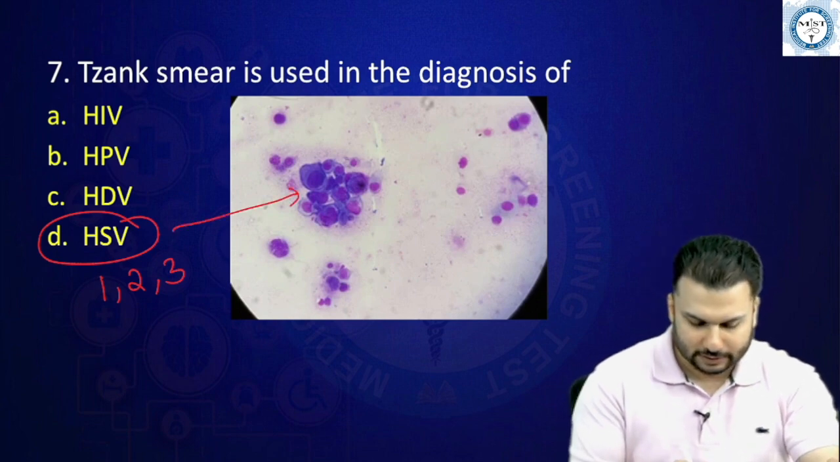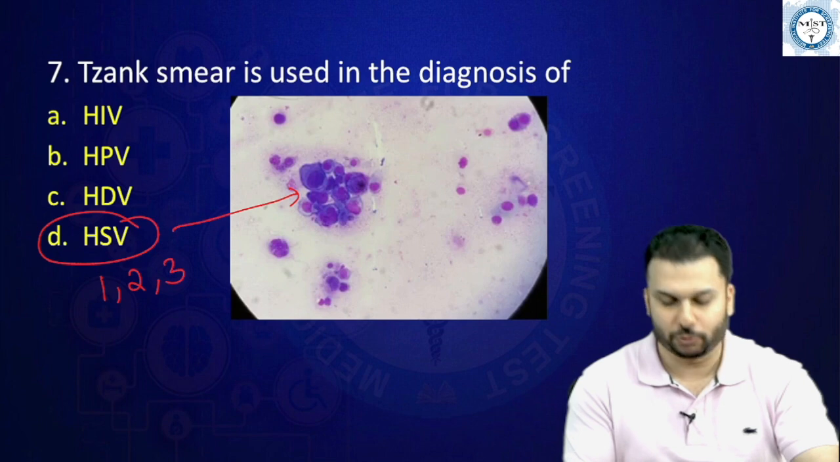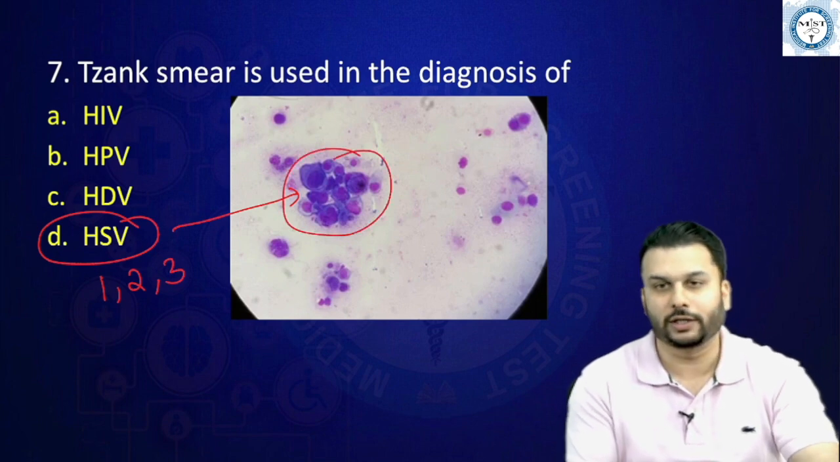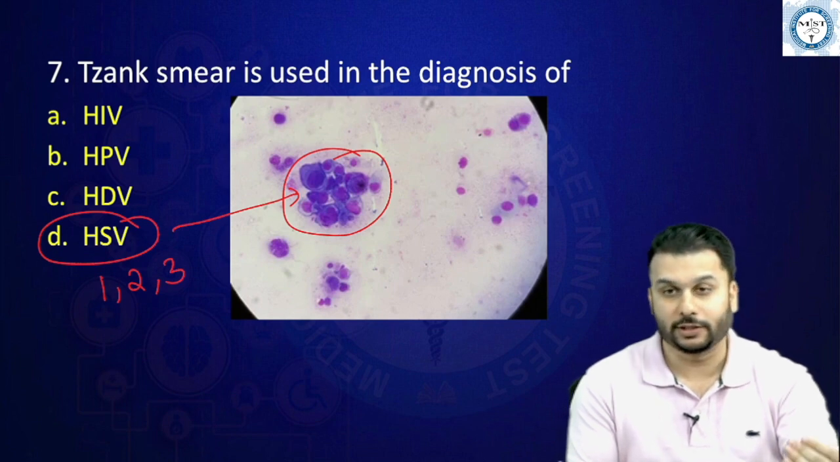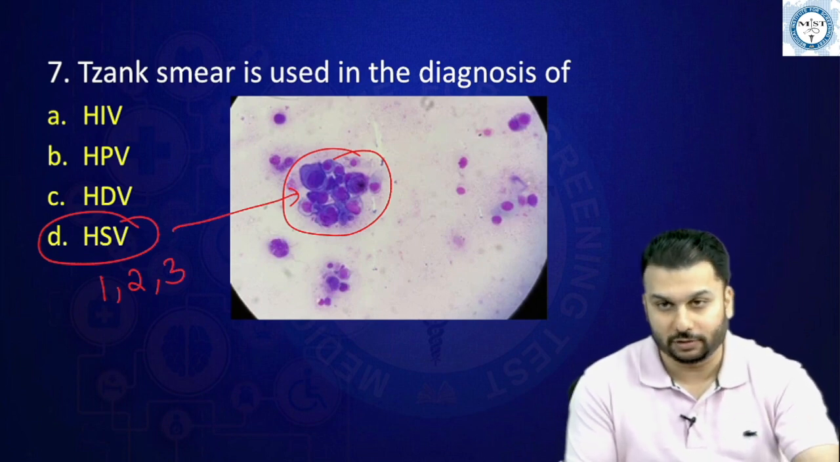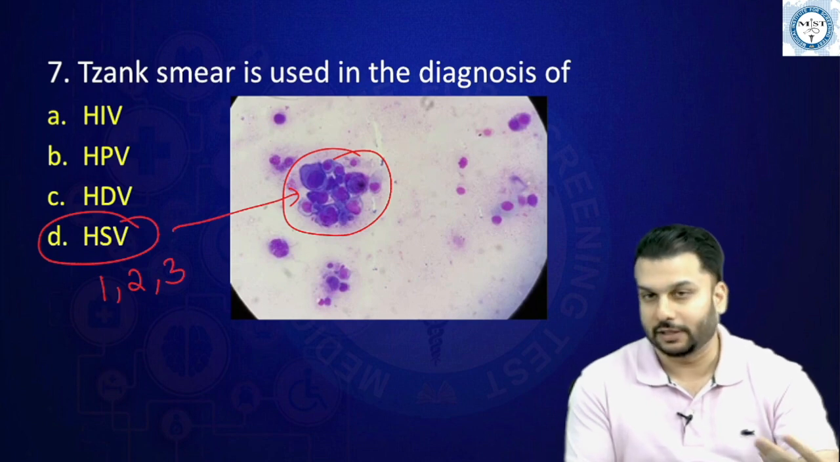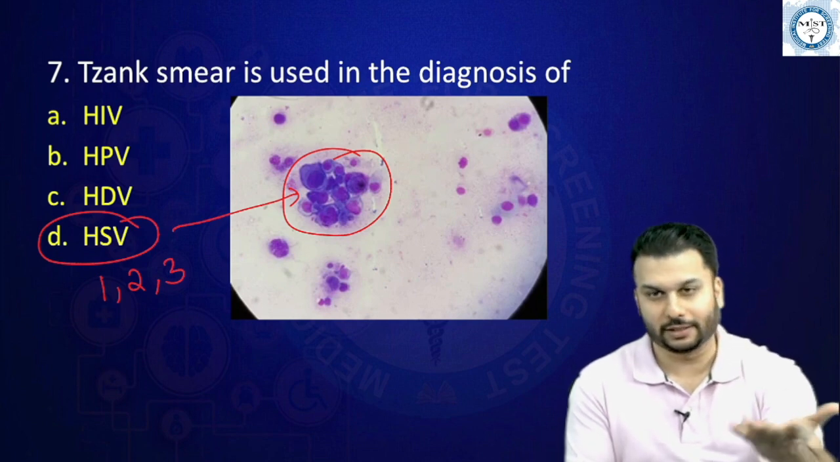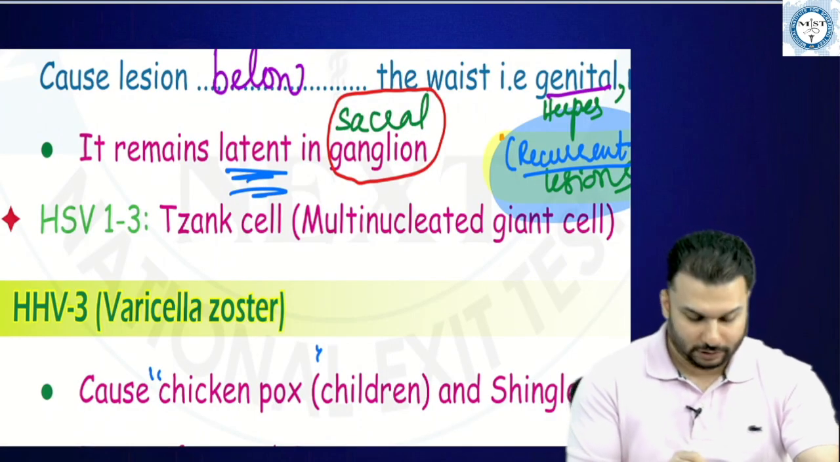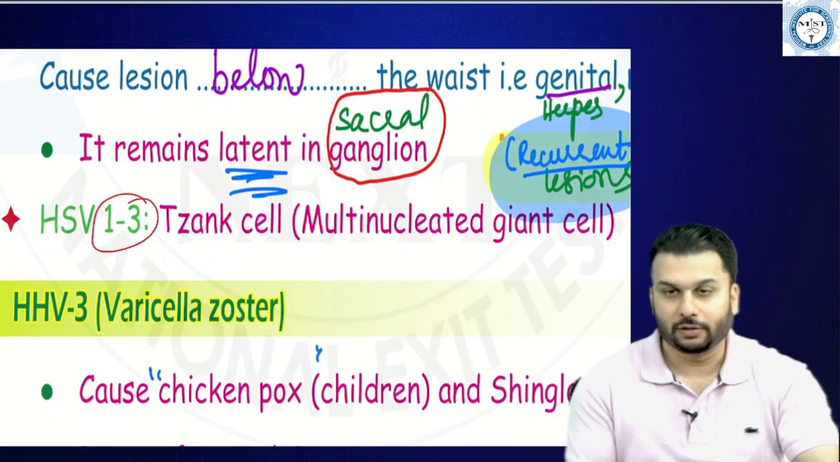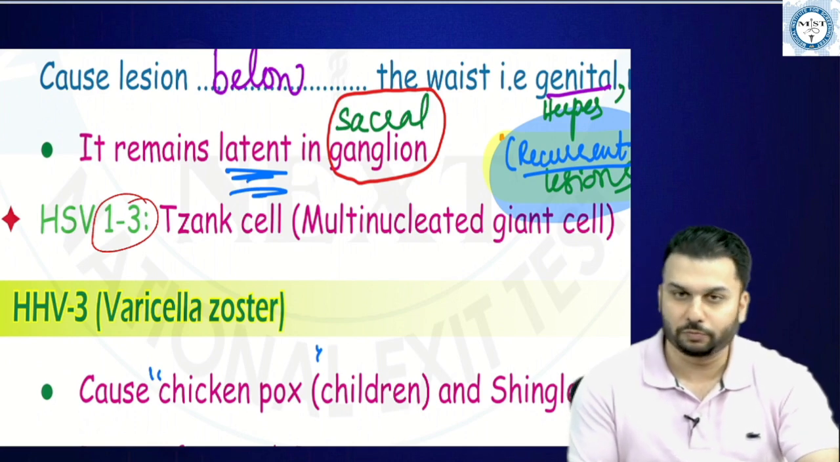What exactly is a zinc smear? Basically, it is showing you those multinucleated giant cells. So if the question was except, probably they gave you HSV1, HSV2, HHV3 and some other option. If that's not how the question was, options were like this, still you could easily answer it is HSV. So you can see here in our notes also we have very clearly mentioned HSV 1, 2, 3 zinc cell, the multinucleated giant cell you had to memorize here.